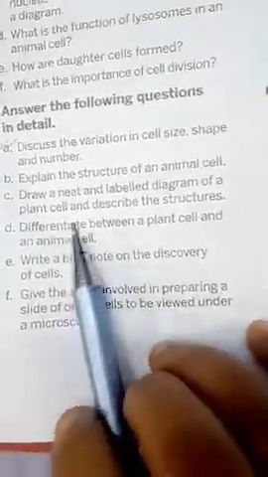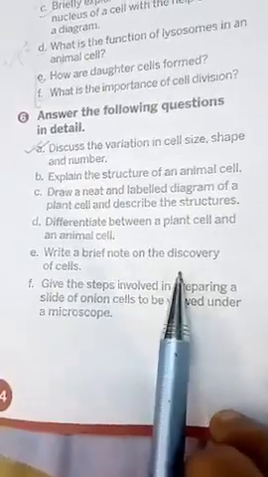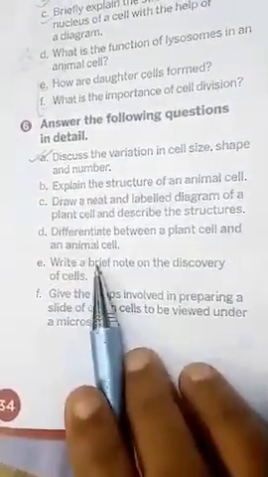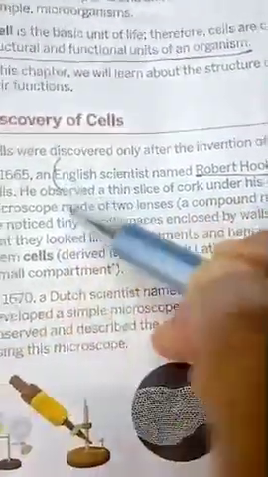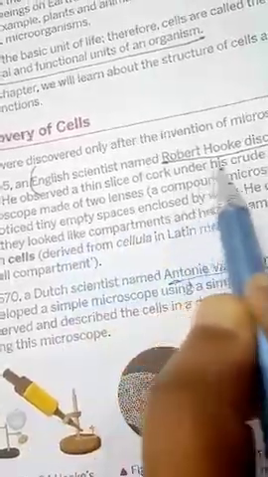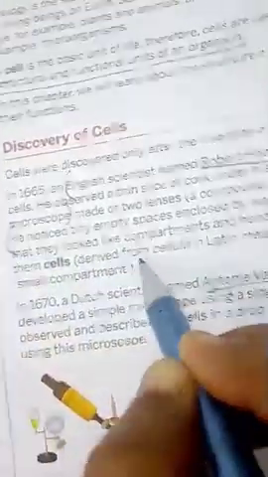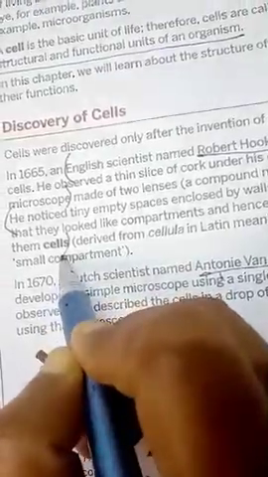Next, differentiate between plant and animal cell. Already you are writing here, so no need to write again, or you learn from the book directly. Write a note on the discovery of cells. This one, children, in this first page, this paragraph here, you will write in brief. You simply write from here, English scientist named Robert Hooke, from here up to how much I am telling you, under his crude microscope. Then he noticed compartments, this much only. That much only you will write, how much I have marked.